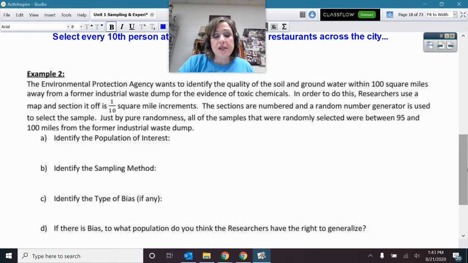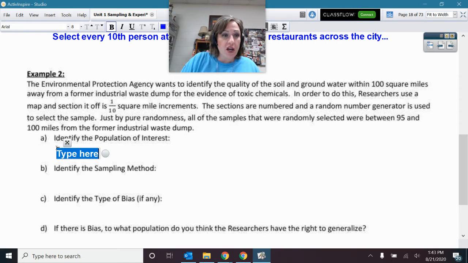Okay, so why might that pose a problem? Or would it? Is that acceptable just to test the soil and water in miles 95 to 100? Okay, let's think about that. All right. Identify the population of interest. So go back and read, who are they wanting to make a claim about? What's the entire population they want to make a claim about?